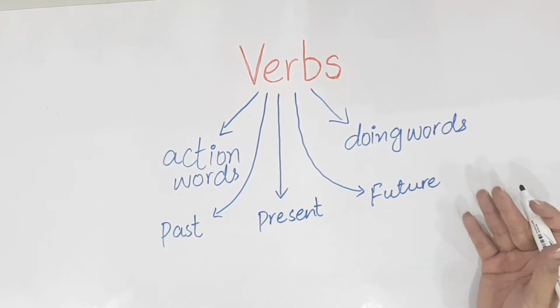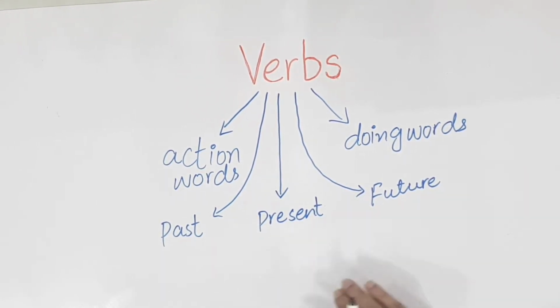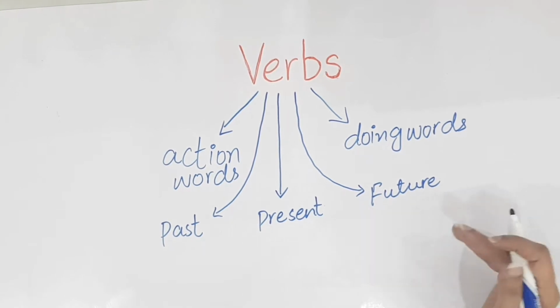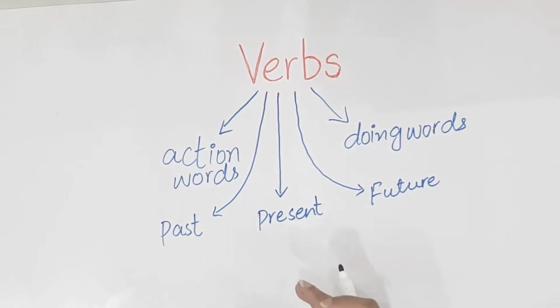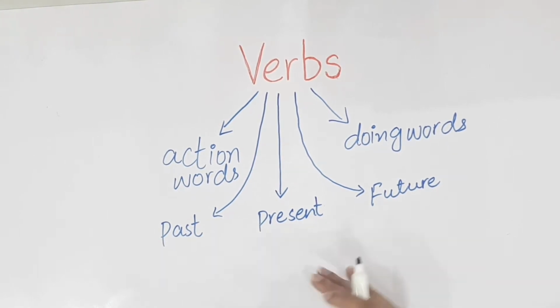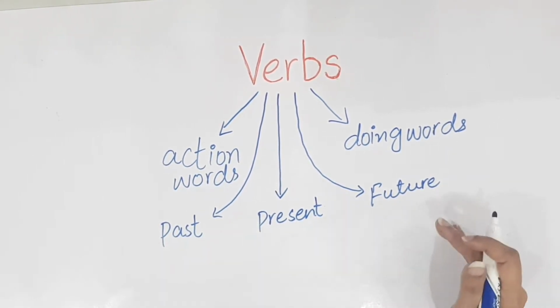Therefore, we can say that verbs are the words that tell us what a person does, or in simple words, they describe an action. We will discuss action verbs.